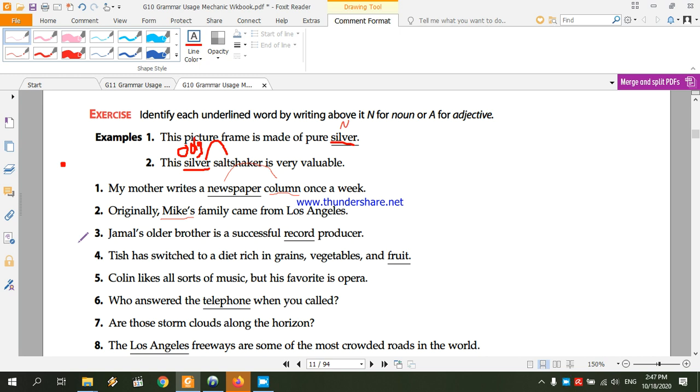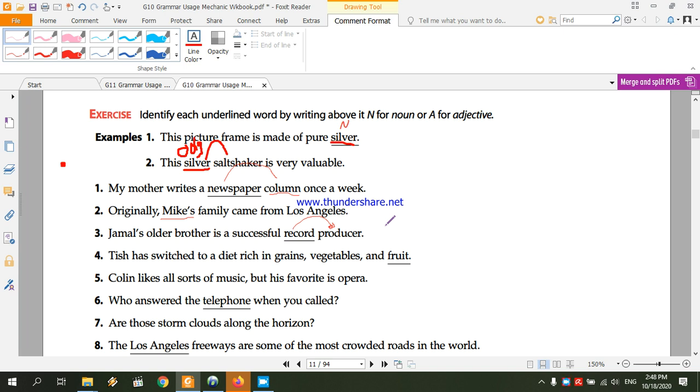Number 3. Jamal's older brother is a successful record producer. So the word record here is specifying, modifying, or describing the word producer, so that we're not talking about any regular producers. We're not talking about producers in general. We're talking about a certain type, which is a record producer.